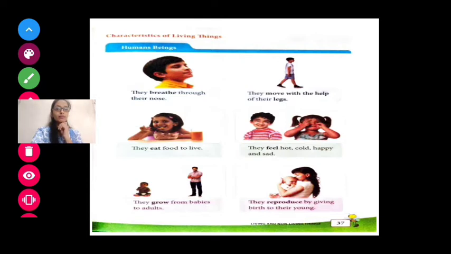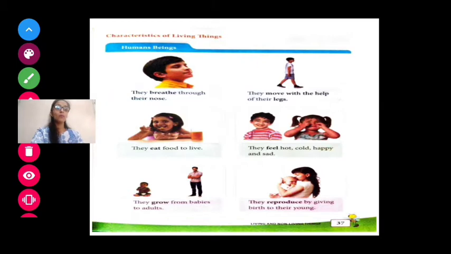You feel sad sometimes. When your mother is scolding you, you feel sad. When you get chocolates, you get happy. In the rainy season, you get cold. In the winter season, you get cold. But in summer season, you feel hot. So this is the feel. What you feel. Human beings feel.